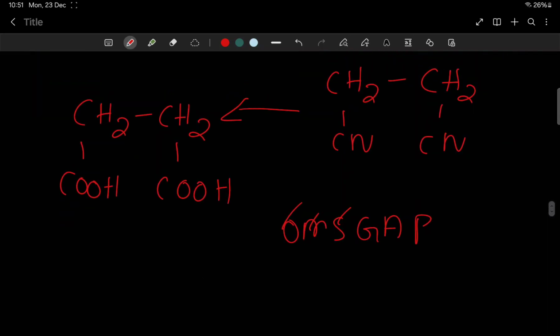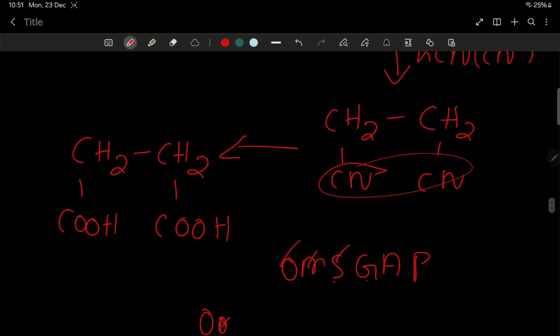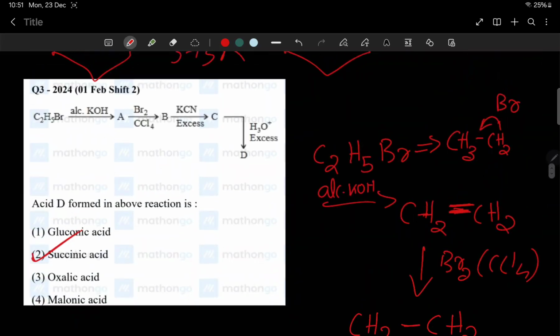What does this OMSGAP mean? It is oxalic acid, malonic acid, succinic acid, gluconic acid, adipic acid, and picric acid. The order for the acids, I usually learn like this. And at last, what happened here? H3O plus means hydrolysis of cyanide. It is there in your carboxylic acid chapter. Preparation of carboxylic acid from cyanide is given in that chapter.